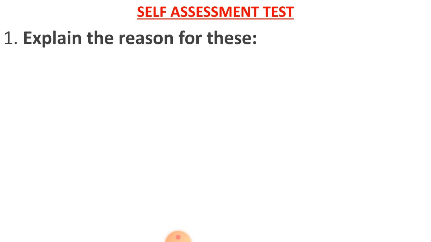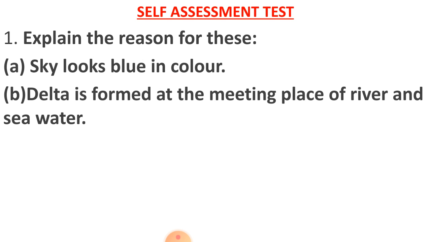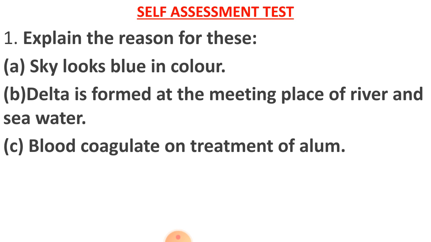Now dear students, here some questions are given for self-assessment. So read the question properly and try to find the answer by yourself. So question number 1, explain the reason for these. Sky looks blue in color. Delta is formed at the meeting place of river and sea water. Blood coagulates on treatment with alum. About this question I have explained the answer. So now do it by yourself.